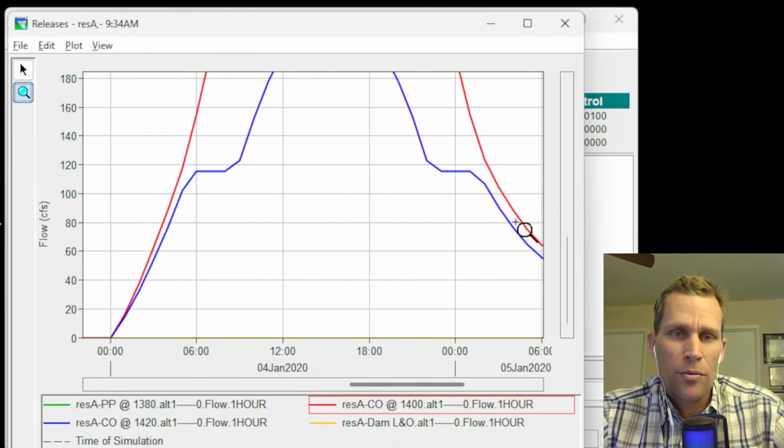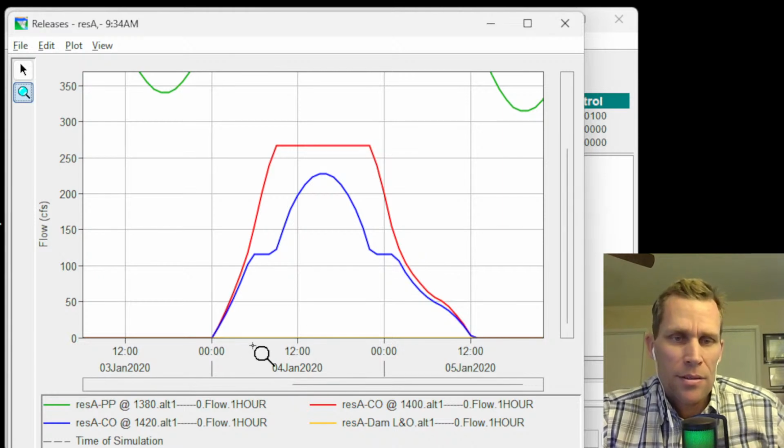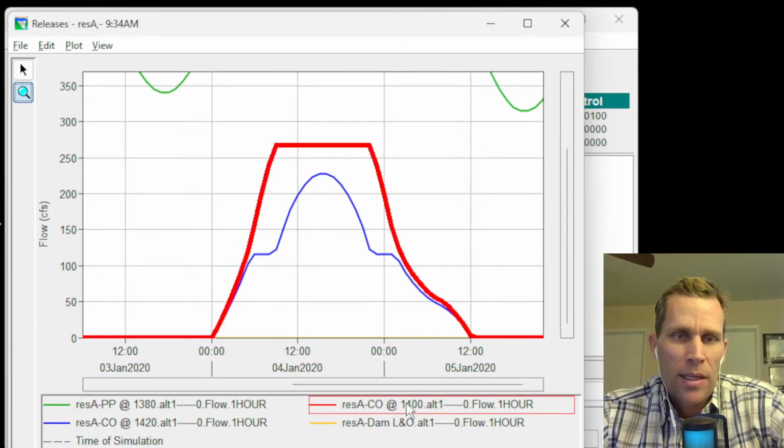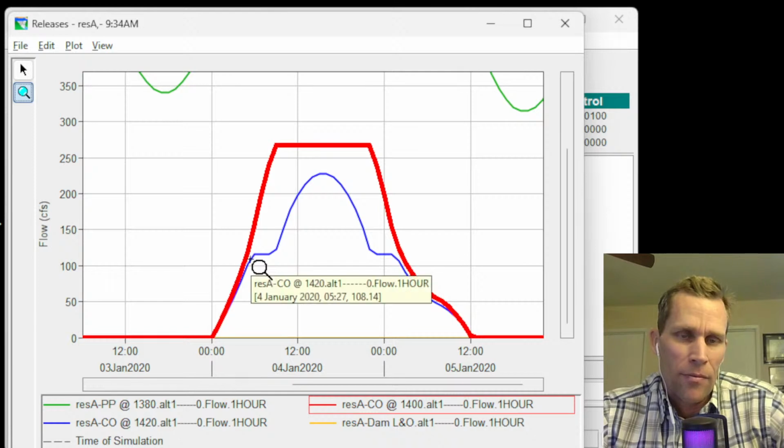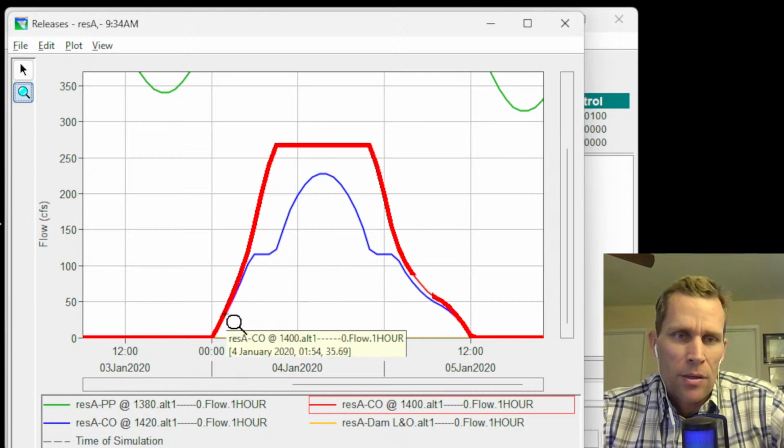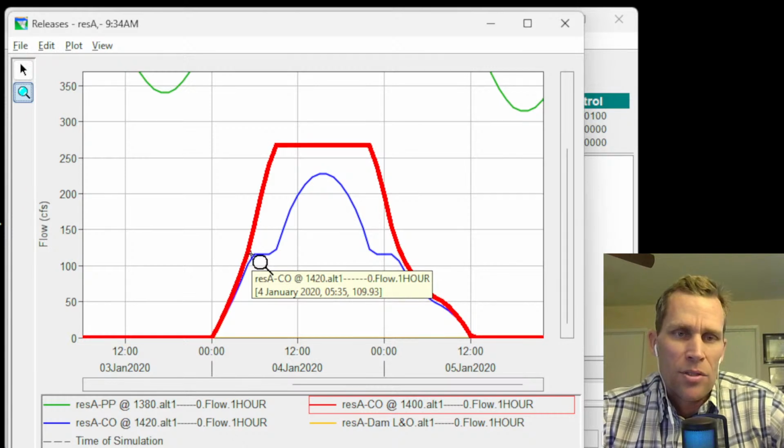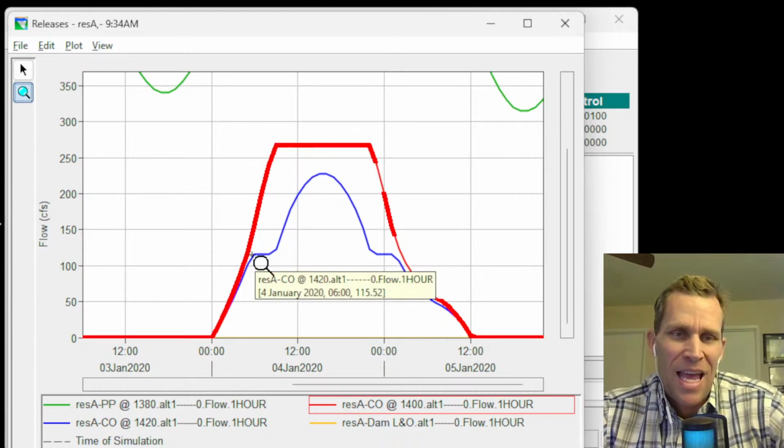All right, if we scroll over and then zoom out a little bit, here is January 4th inflow. And the red line here, it looks like it tops out, it maxes. And then these are the two controlled outlets. Red is 1400, blue is 1420. Right here, like on January 3rd, before this inflow at all, would be considered that row A in the table. And then row B would be right here, where both of the controlled outlets are increasing from 0 to 50%. And then row C would be right here where the 1400 continues increasing to 100%, and then the blue line at 1420 maintains 50%.